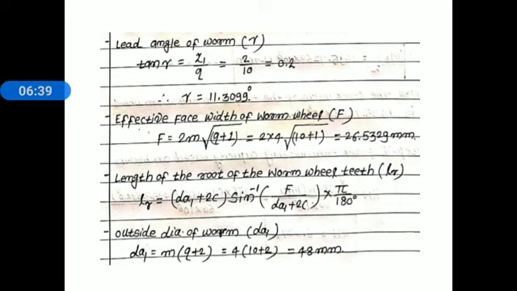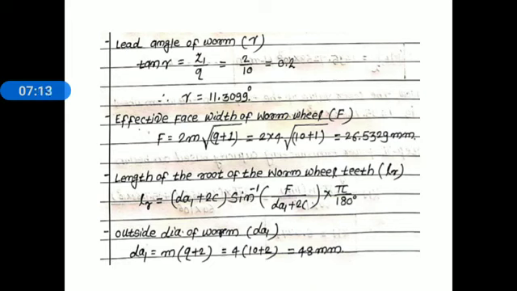Then for finding the length of root of worm wheel teeth, we need the effective face width of the worm wheel. That's why first of all we find out the effective face width of the worm wheel. Capital F is equal to, we know the relation discussed in the tooth proportions of worm and worm wheel: F is equal to 2m under root q plus 1. Module is known to you, quotient is known to you. Substitute these two parameters in that relation and we get the effective face width F is equal to 26.5329 millimeter.